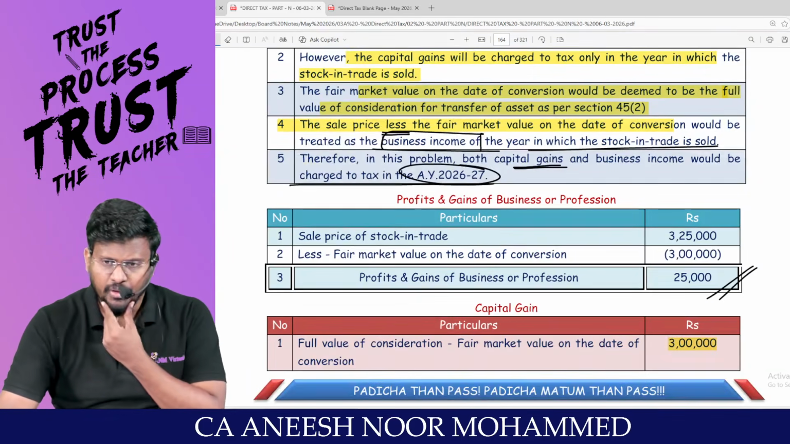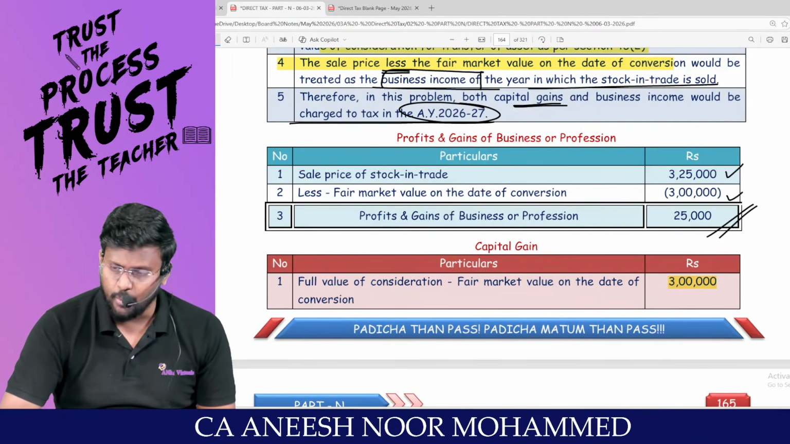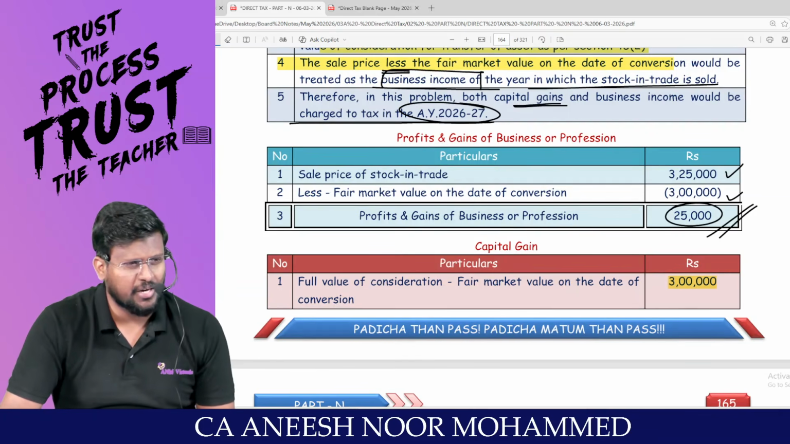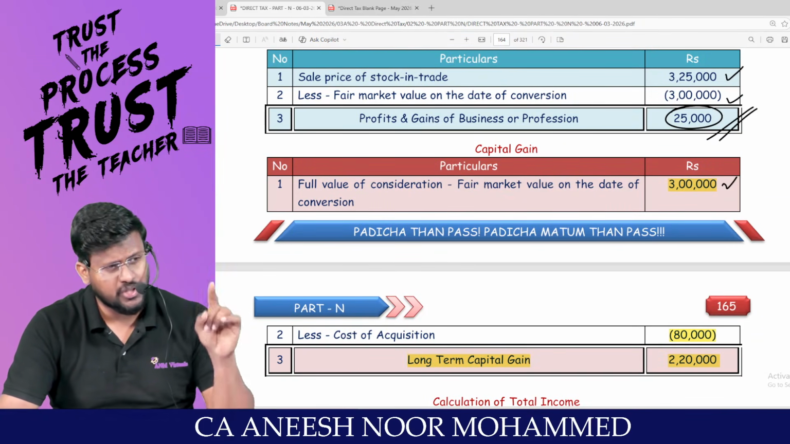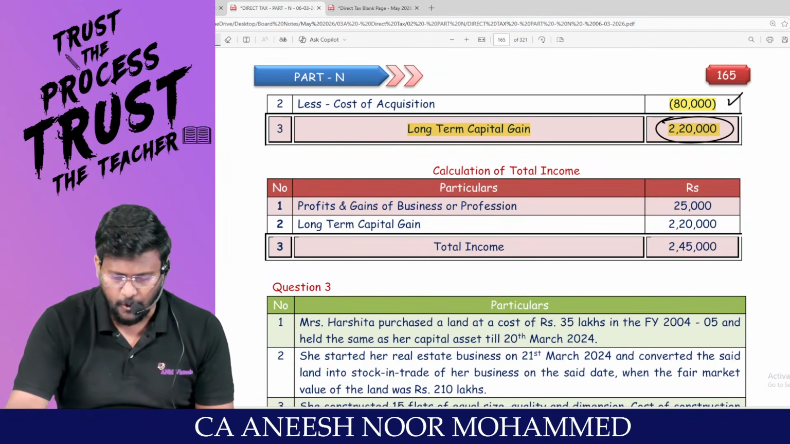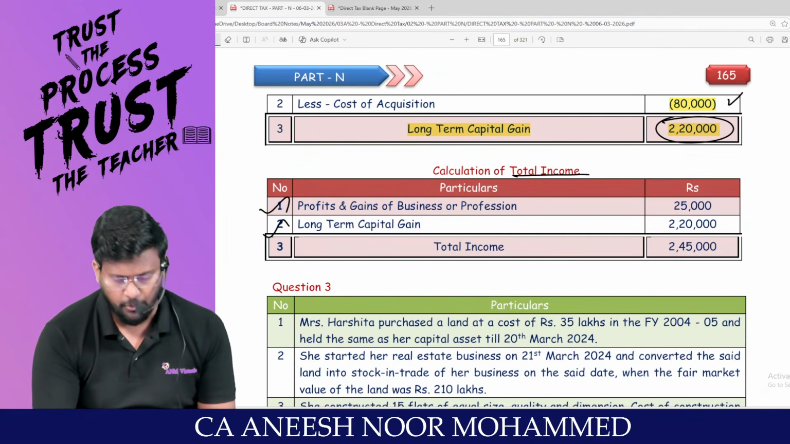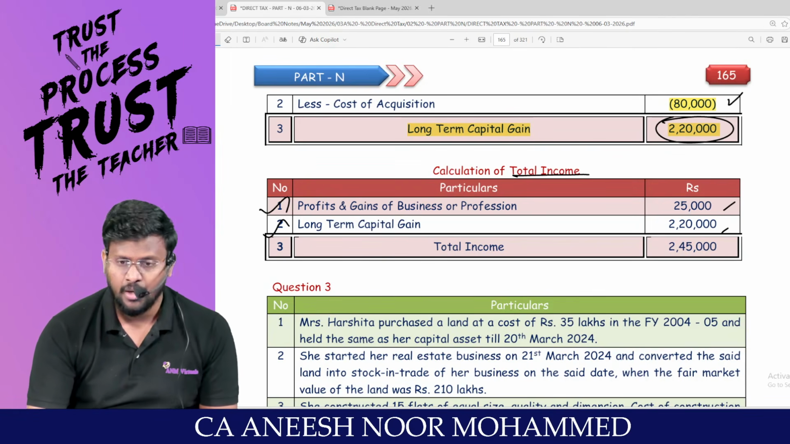Any problem? So, PGBP: for how much rupees did you really sell? This 3 lakh rupees you already suffered under capital gain. So, the extra 25,000 will be taxable under the head PGBP. Sir, the fair market value on the date of conversion was 2,20,000, which is the long-term capital gain. So, total income comprises both PGBP and capital gain: PGBP 25,000 and capital gain 2,20,000.